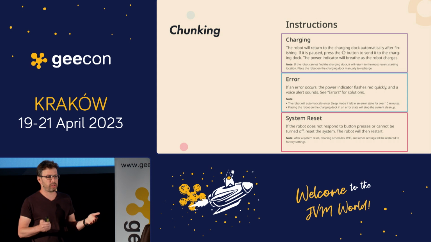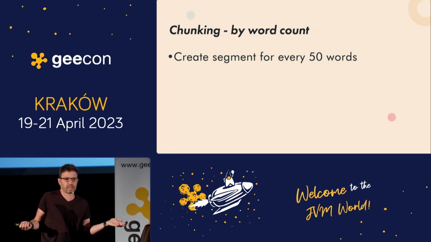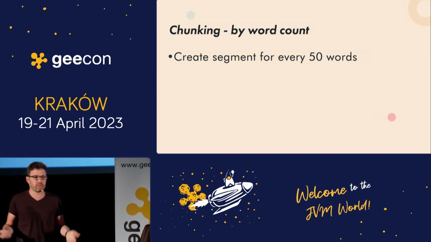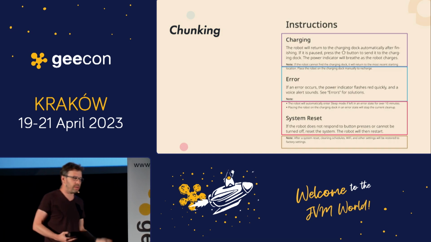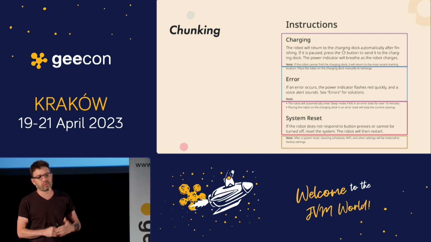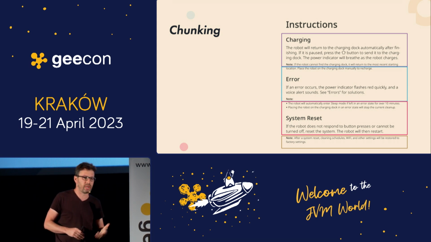So how do you chunk your text? The most naive way would be to just create a chunk of text every 50 words or 100 words. Obviously, you probably notice the problem. It doesn't really break it the way you want. You can do some overlapping windows, for example, if you want to fix this. But it gives you a beginning to start from.